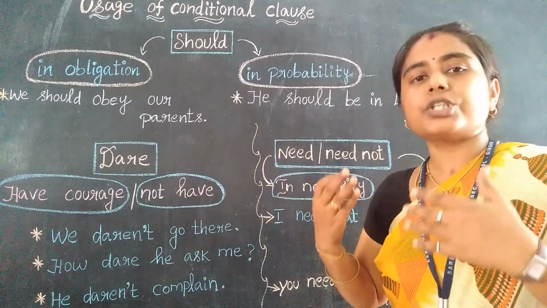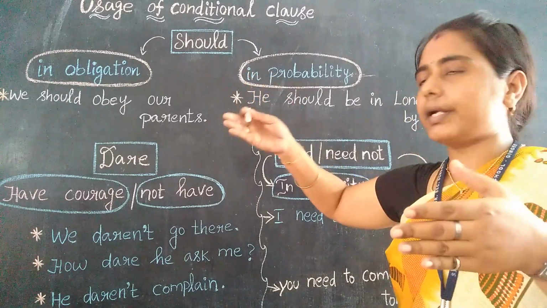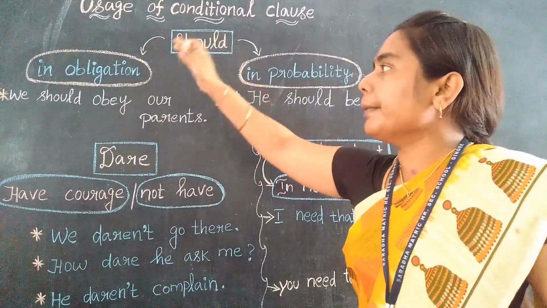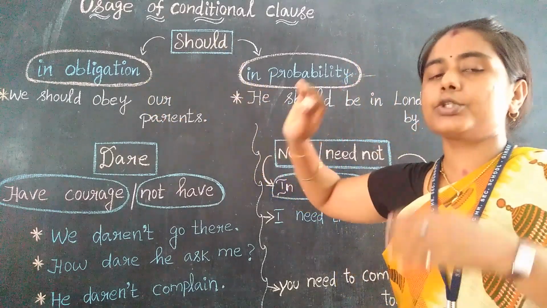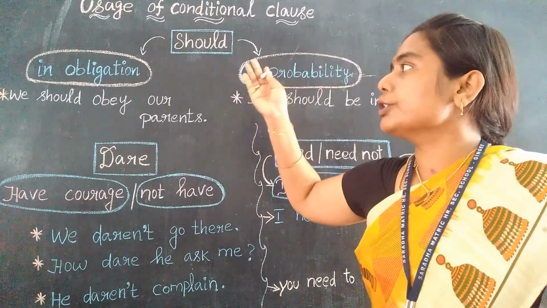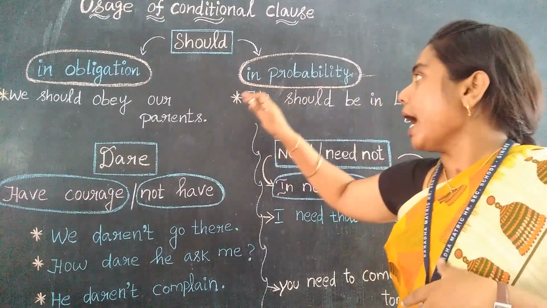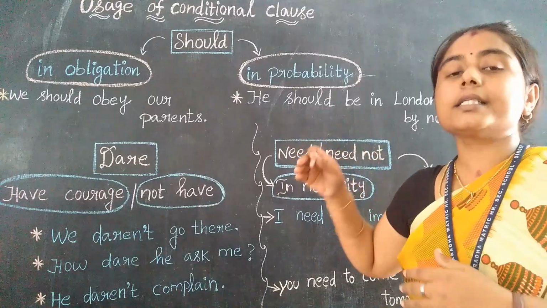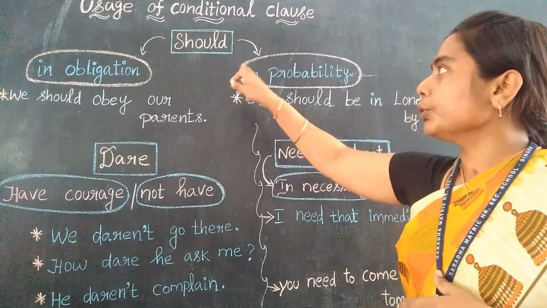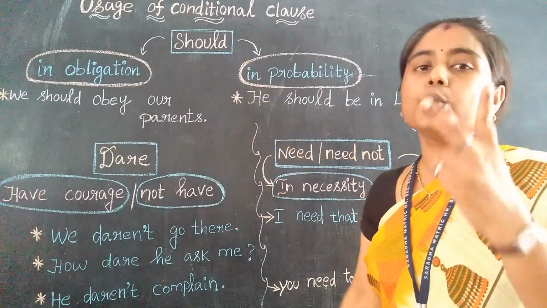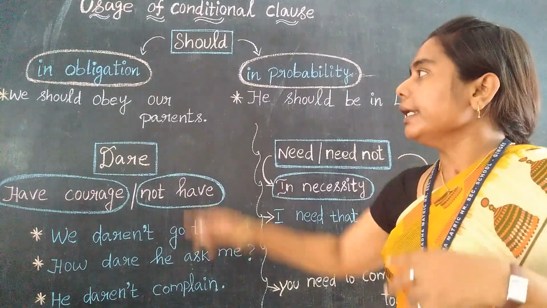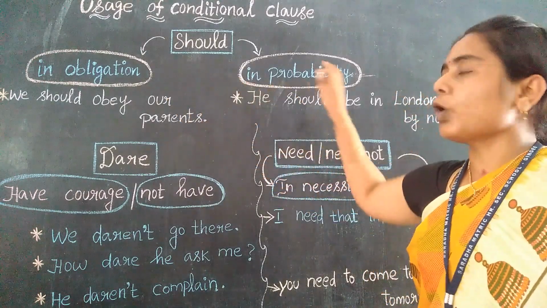But should is mainly used in obligation and in probability, that is possibility. So should is used in two ways: in obligation and in probability.